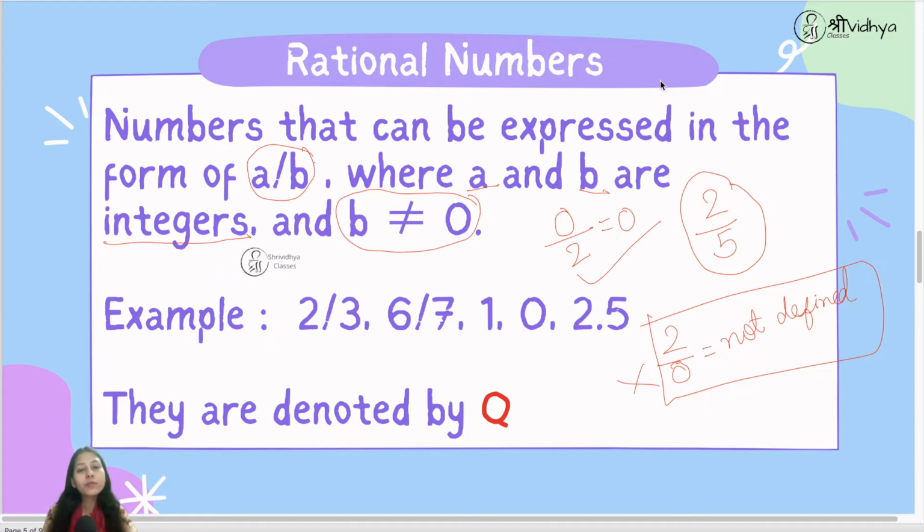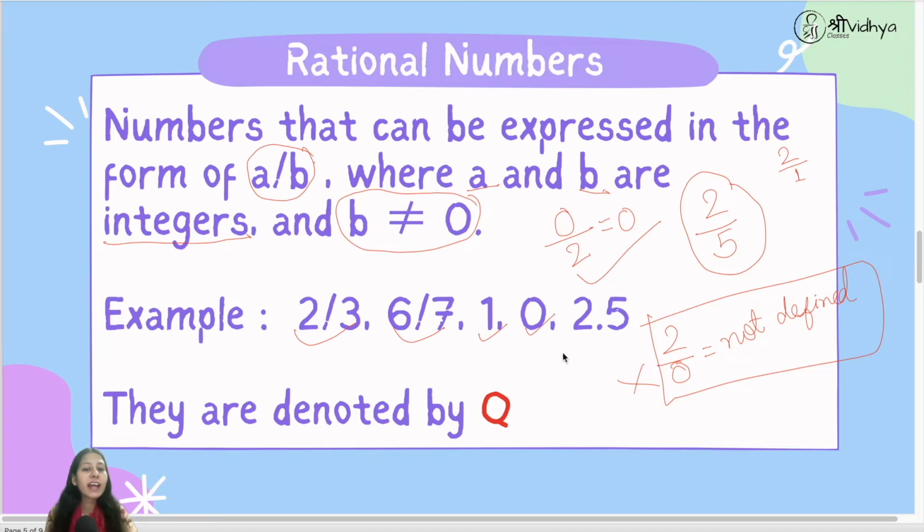Now all the whole numbers and all the integers are also rational, because we can write them in the form of a fraction by putting 1 in the denominator, because if we put 1 in the denominator, it doesn't affect the number, right? But the condition is that a and b, the numerator and denominator, should be integers. So you can see some examples here: 2 upon 3, 6 upon 7, 1, 0.